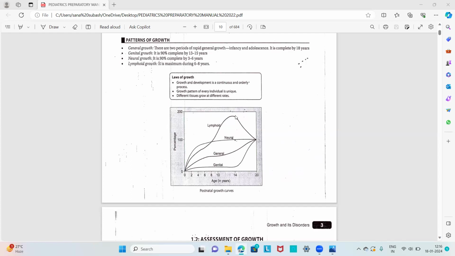Okay, so these are the four growth curves of different tissues in our body. There are four tissues: somatic or the general growth, neural or the brain growth, lymphoid growth, and genital or the gonadal growth. These are the important growth curves.